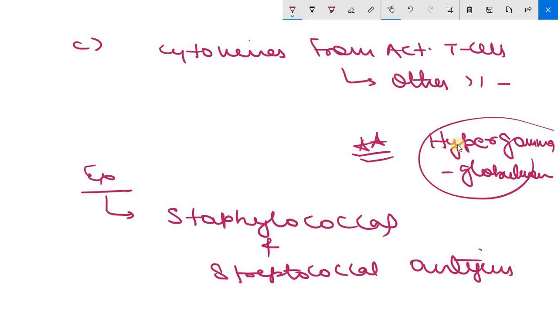Clear? So this is about superantigens. There are some diseases associated with superantigens. I need to mention toxic shock syndrome, food poisoning, scalded skin syndrome. These types of disease are associated with this. Clear? So this is all about your antigens.